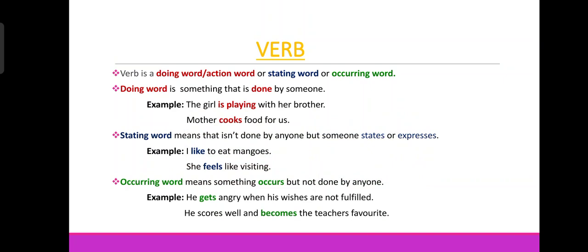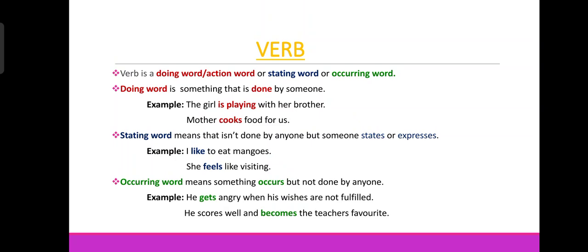So this is the first one, verb. So what is a verb? Verb is a doing word or action word or stating word or occurring word. So all these phrases mean the same: doing word, action word, stating word, or occurring word. These are verbs. Let us discuss one by one. So doing word, what is a doing word or action word? Doing word is something that is done by someone. Suppose someone does something. A work is done by someone. That work is a doing word or action word.